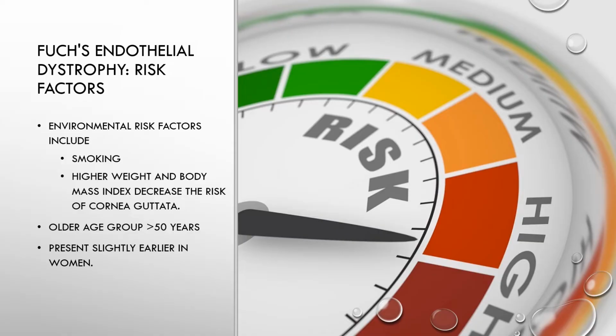So the risk factors, apart from the genetic susceptibility, which have been studied are smoking, while a higher weight and body mass index decrease the risk of having corneal guttata or early stage endothelial dystrophy. It uniformly occurs in the age group of more than 50 years and is very rare at the age of 30 or 40 years, and it is seen commonly and earlier in women.